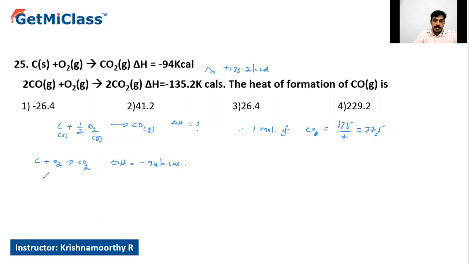And the second equation is reversed and divided by 2. So CO2 gives carbon monoxide plus half O2. Now you may write delta H here. Delta H equal to 77.5 kilocalorie. So add these two equations.